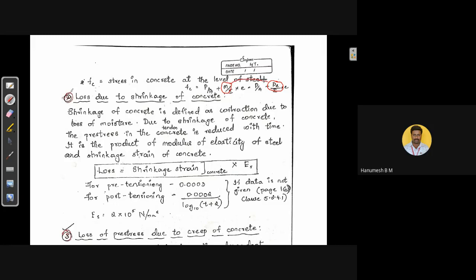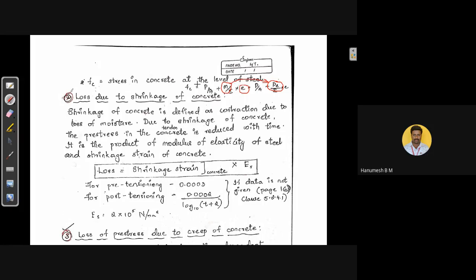This eccentricity e means it is the position of the steel. It is the position of the steel from the centroidal axis or neutral axis of the concrete. That is about the formula to calculate the stress in concrete at the level of steel. That is about the losses due to elastic deformation.